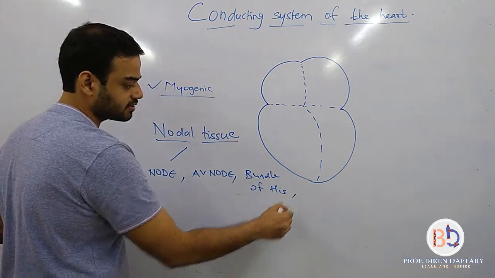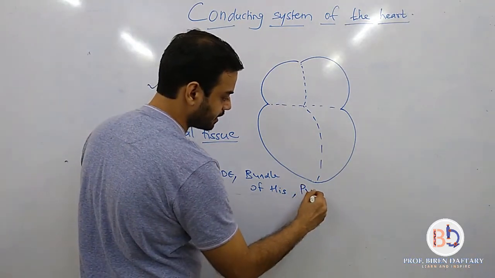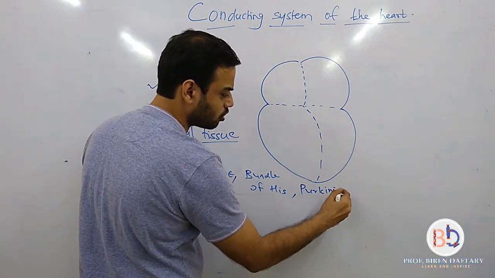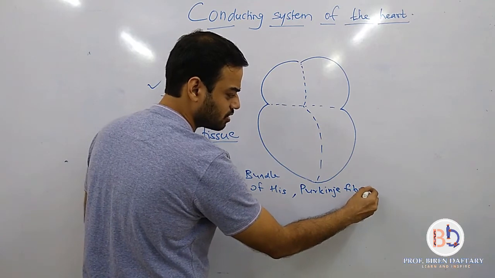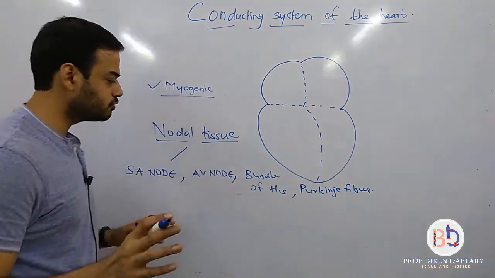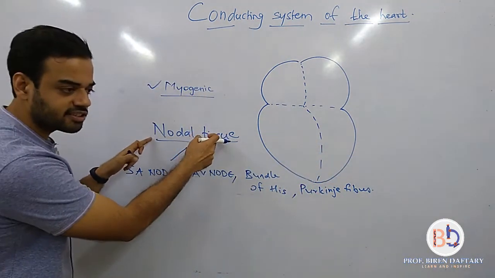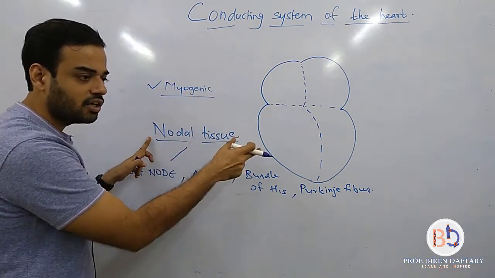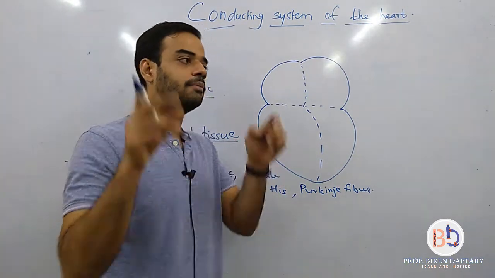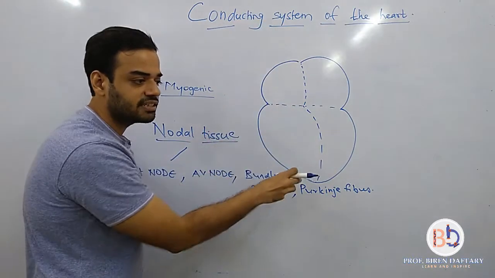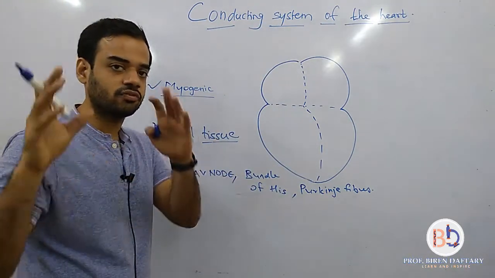Okay, and then there is something which is called as Purkinje fibers. So lot of new words are there. Okay, don't get confused. Just remember that this is a specialized tissue in the heart which carries electricity, and because of that carrying of electricity, the contraction and relaxation of the heart takes place.